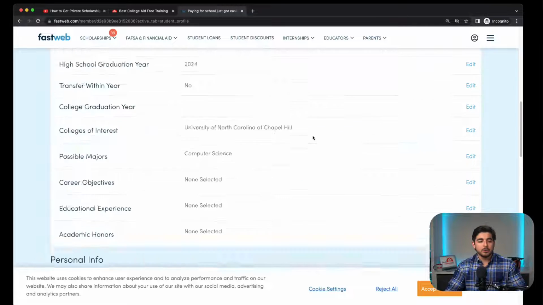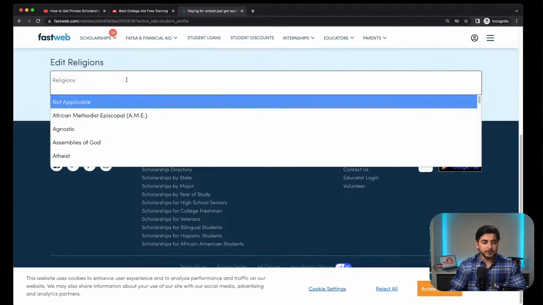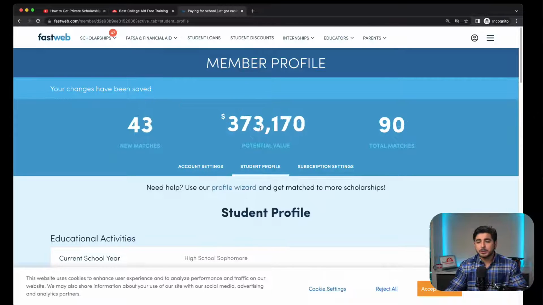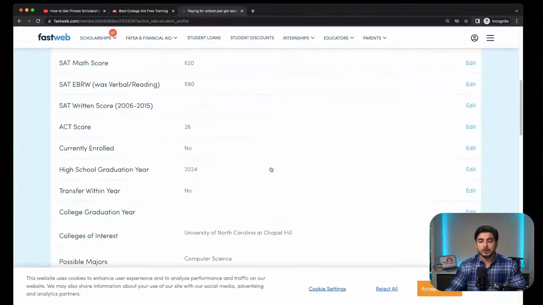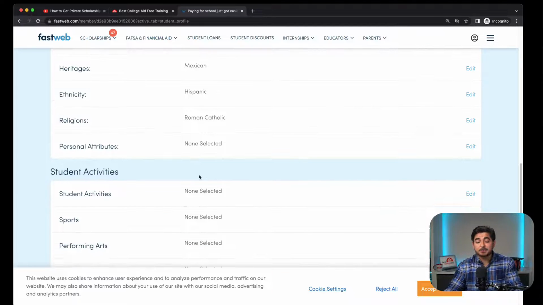All right. So we're going to keep on going down this list. Religion, again, you don't have to fill this out, but let's just see what comes out if we put Catholic and we save that. And again, you could put any religion you want, and it went from 90 something to 108, right? Just from adding that filter of religion. So you can see the more specific and the more granular that you get with this, the more opportunities you are going to qualify for. And that's going to be important later on when I show you which ones are worth your time and which ones are a little bit pointless in terms of whether or not you should apply to those scholarships.